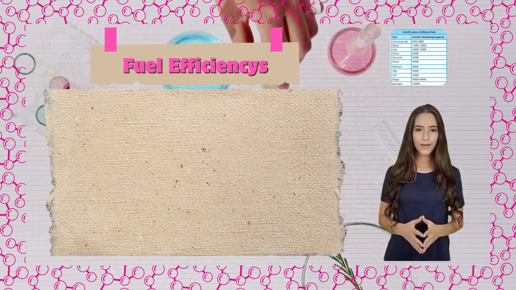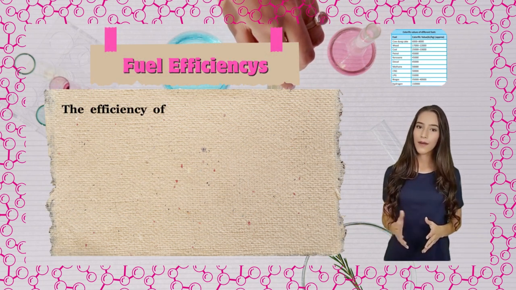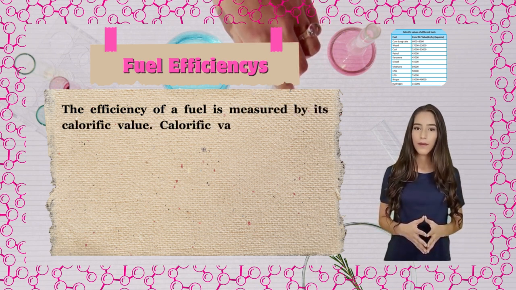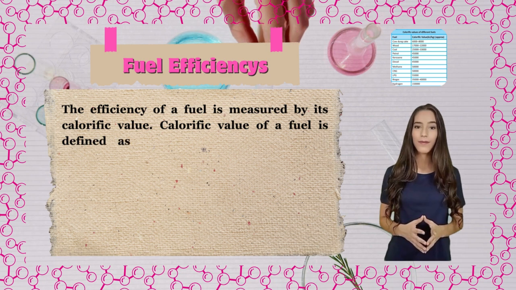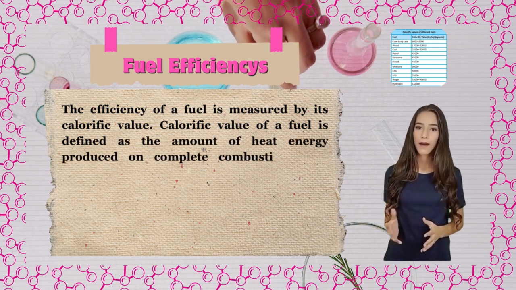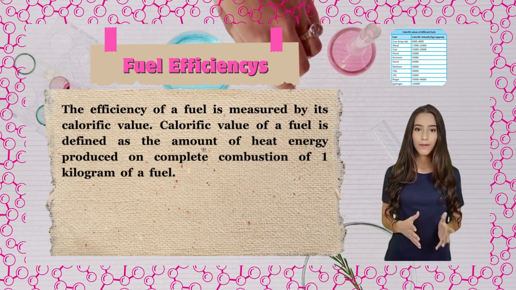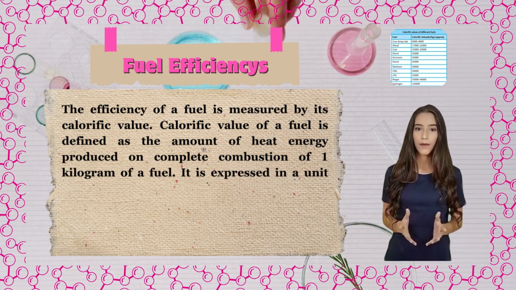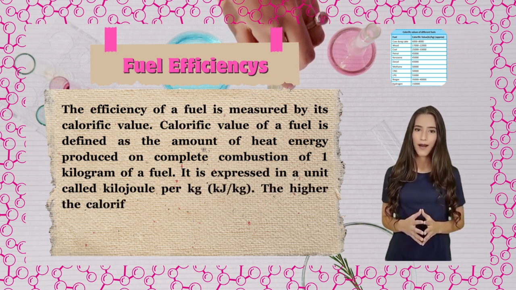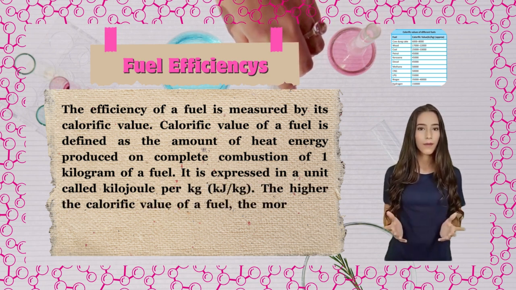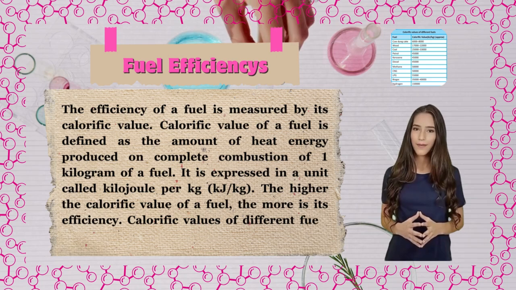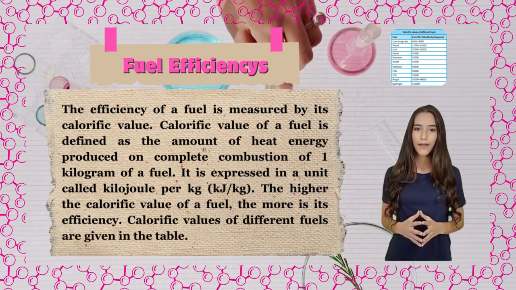Fuel efficiencies. The efficiency of a fuel is measured by its calorific value. Calorific value of a fuel is defined as the amount of heat energy produced on complete combustion of 1 kilogram of a fuel. It is expressed in a unit called kilojoule per kg, kJ per kg. The higher the calorific value of a fuel, the more is its efficiency. Calorific values of different fuels are given in the table.